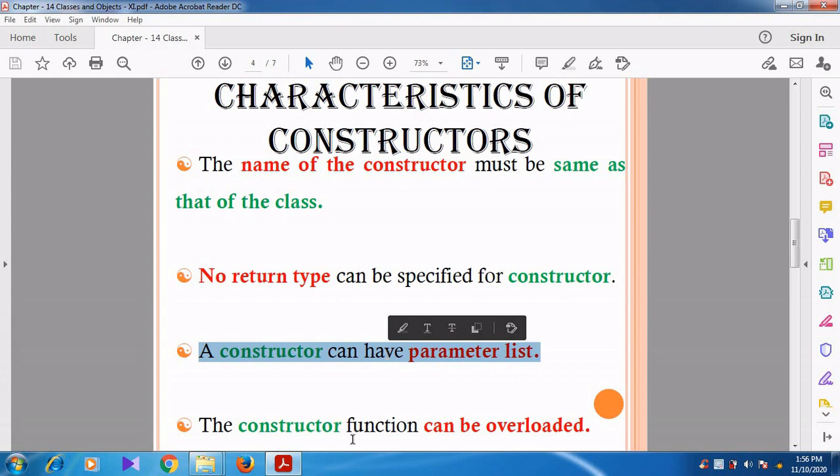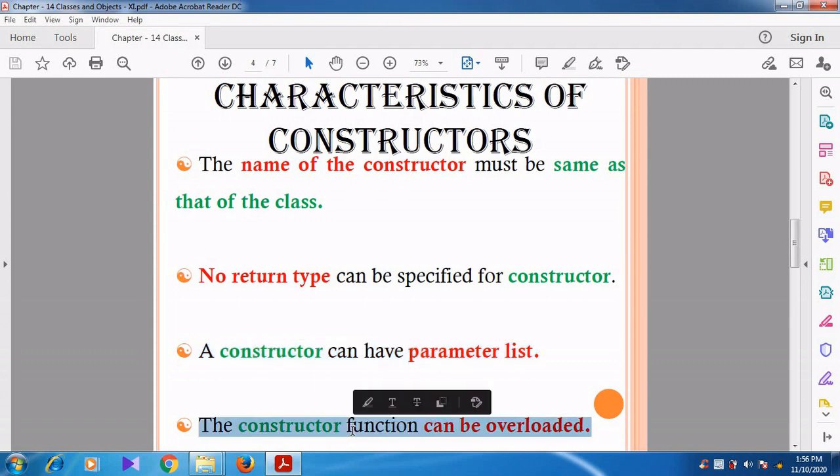Then the constructor function can be overloaded. Overloading of a constructor is also possible. When one or more constructors have the same name, that is called constructor overloading.